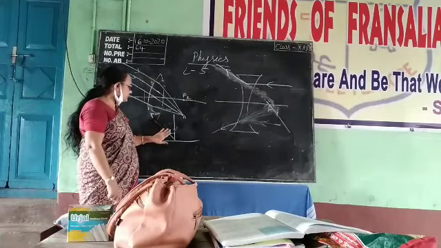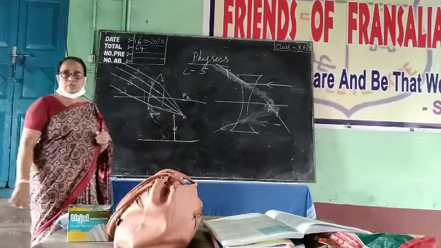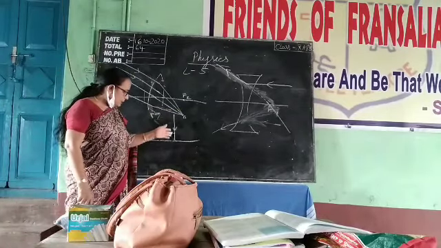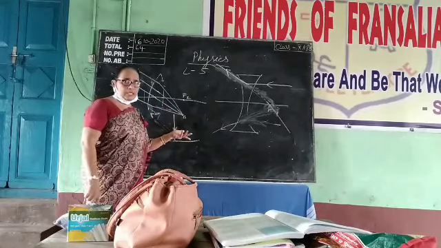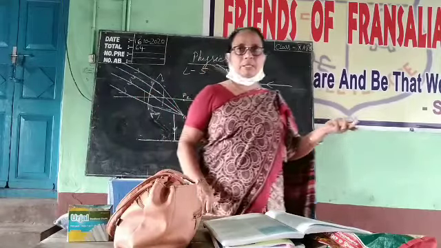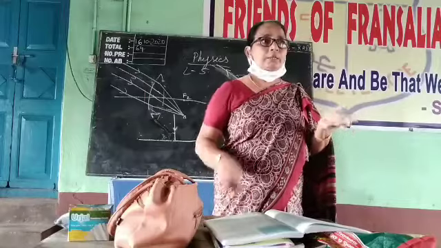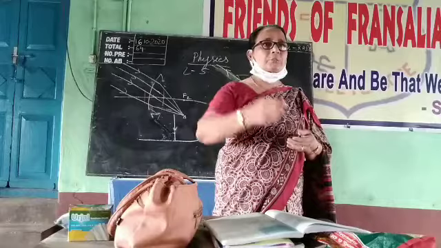Now in this case, the incident ray is striking perpendicular to the plane mirror. So the angle of incidence, the angle between the incident ray and the normal, is 0. To obey the laws of reflection, the angle of incidence should equal the angle of reflection, so the angle of reflection also should be 0. That is why the reflected ray goes back. Now, come to the spherical mirror.